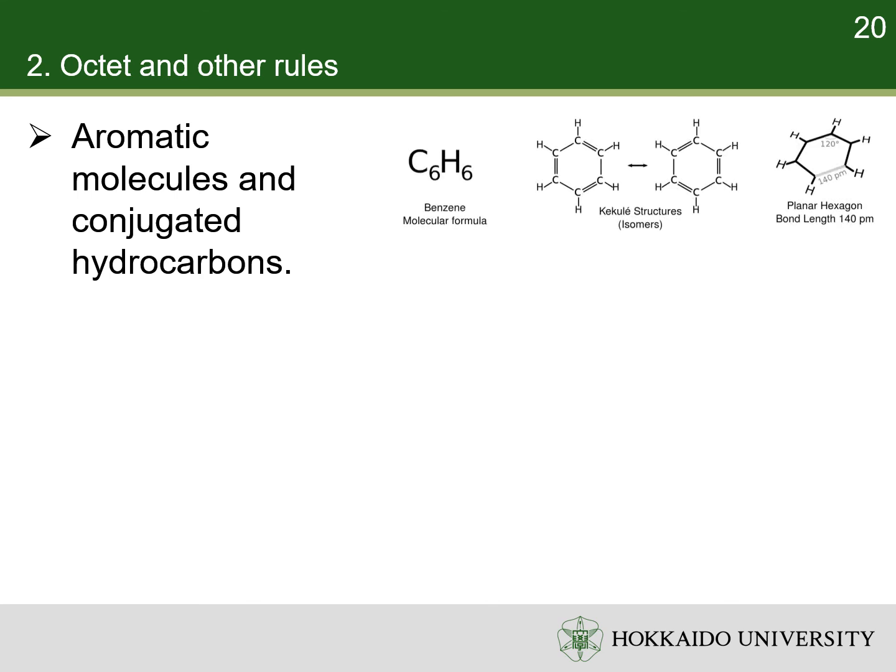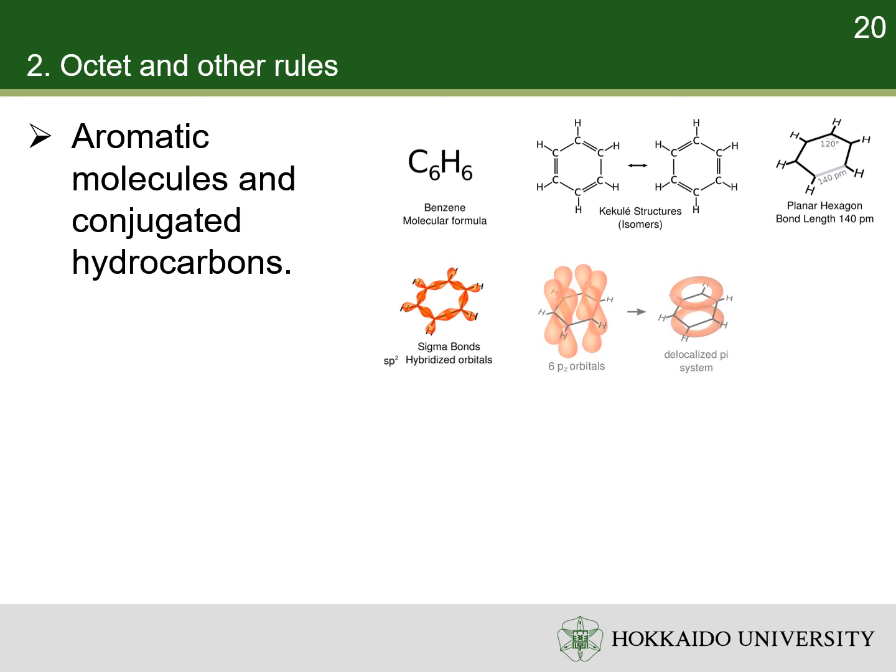For example, the Lewis structures of benzene have two contributors, but the experiments show that benzene has only one structure, which is a regular hexagon. The carbon atoms are sp2 hybridized. The sp2 hybridized orbitals of a carbon atom form three sigma bonds with a hydrogen atom and two neighboring carbon atoms. The 2pz orbitals of carbon atoms form delocalized pi orbitals. In the pi orbitals, the electrons are shared by all the carbon atoms. They can be represented by a ring.